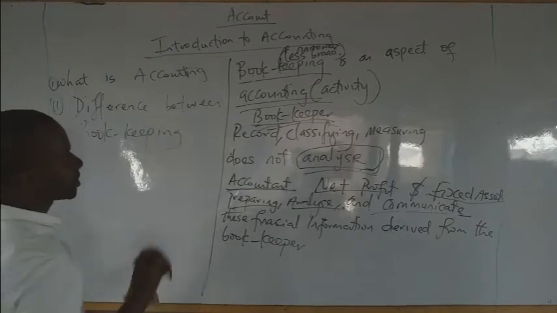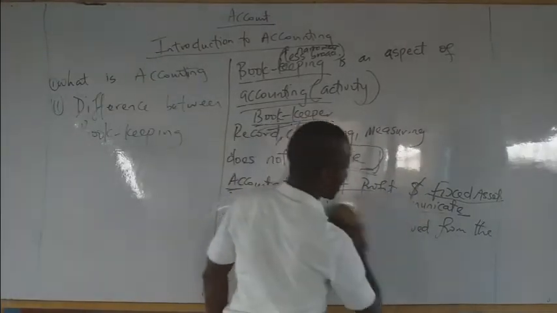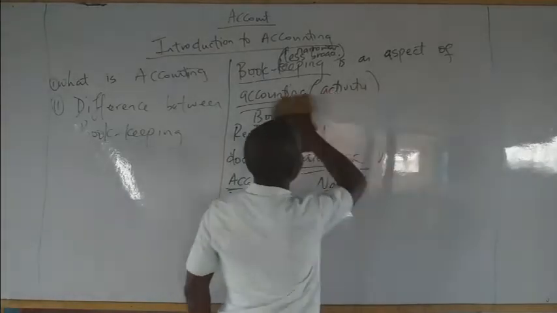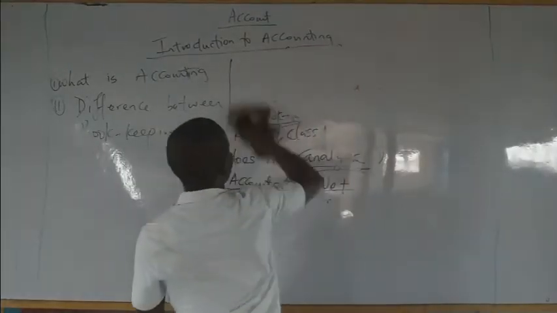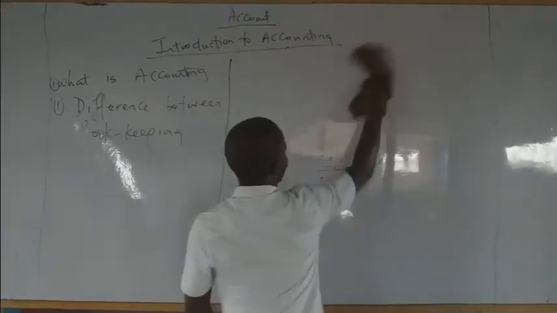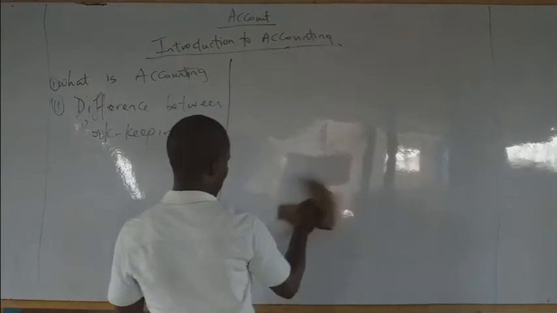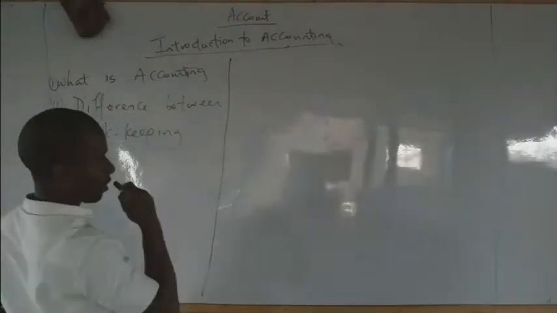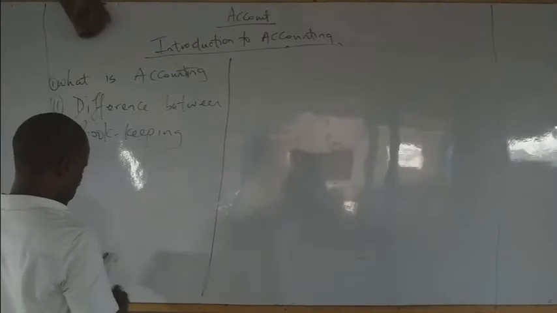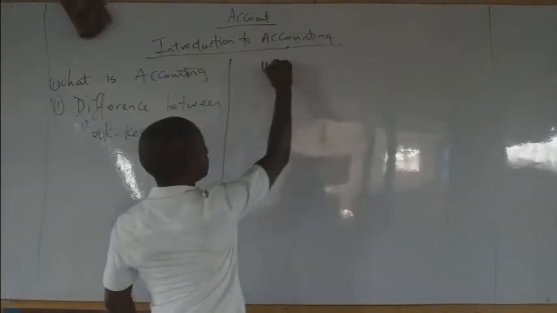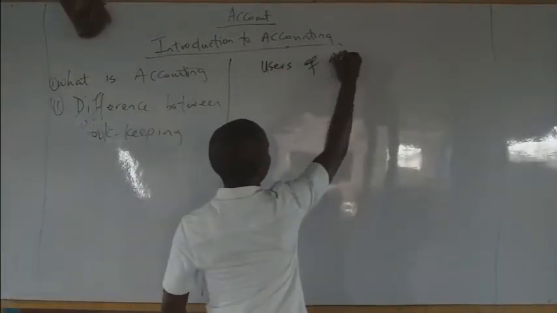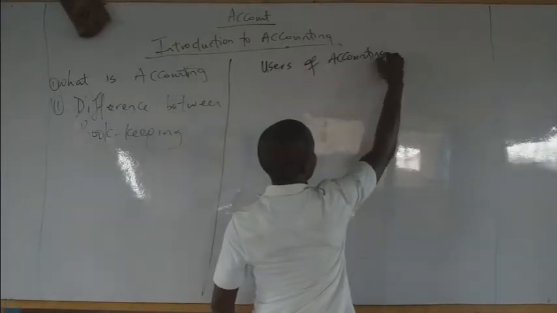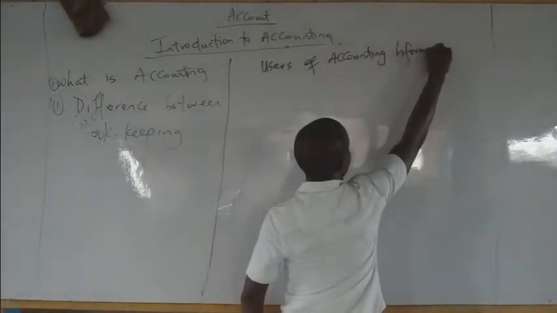Now, who are the users of accounting information?